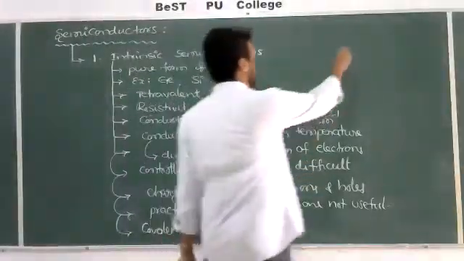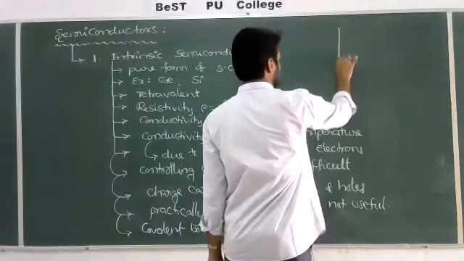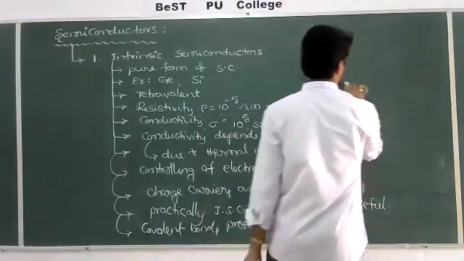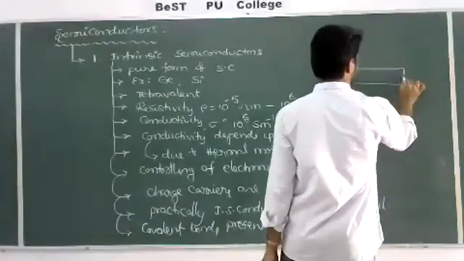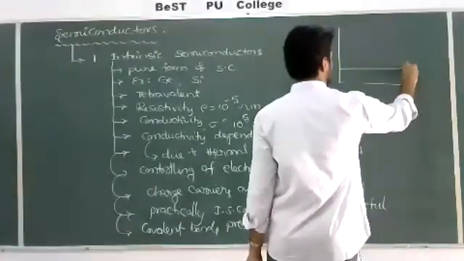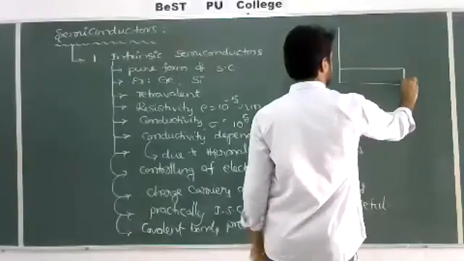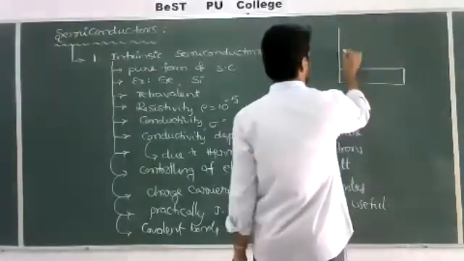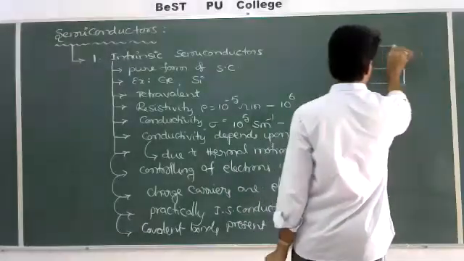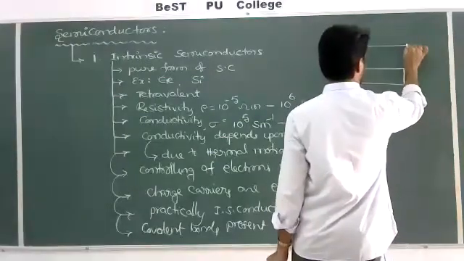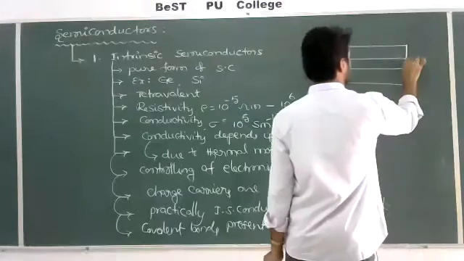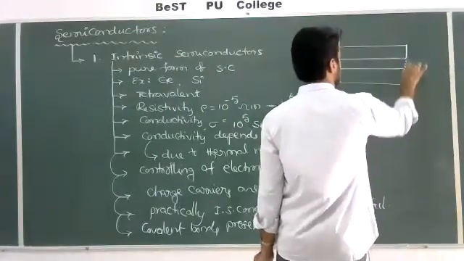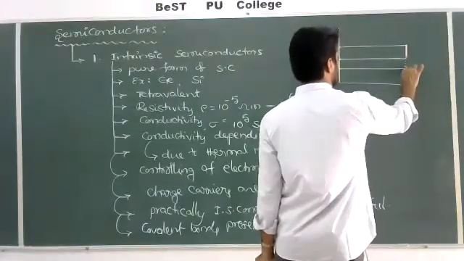If we write, for example, the energy band structure, we take this as the valence band and this as the conduction band, and both are separated by a small energy gap, which is called the forbidden energy gap.